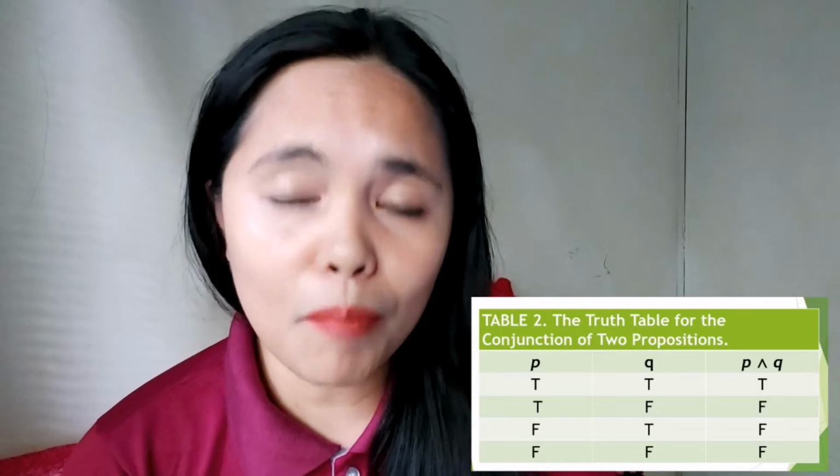So again, the truth value of the proposition is true when both propositions, for example P and Q, are true.